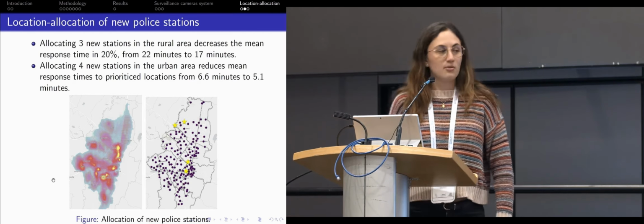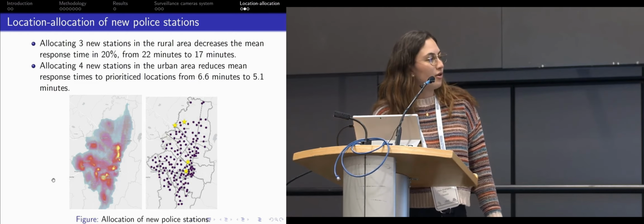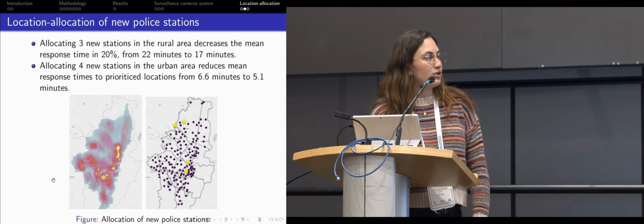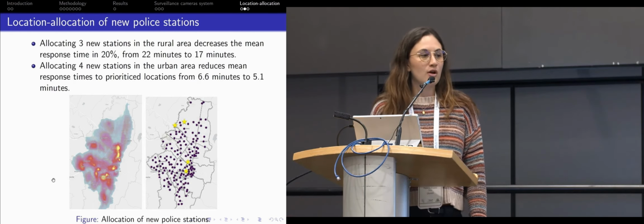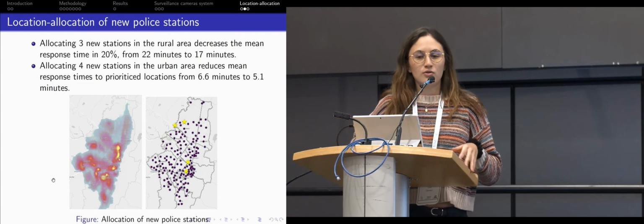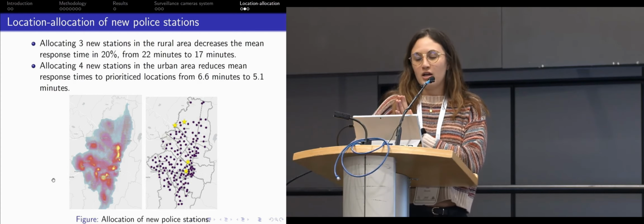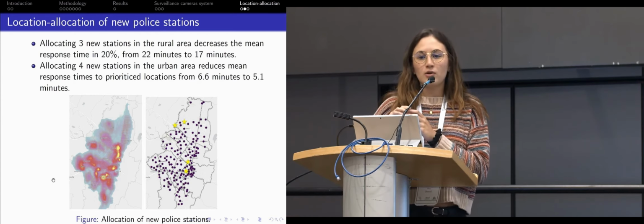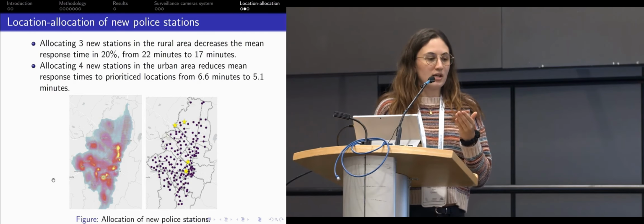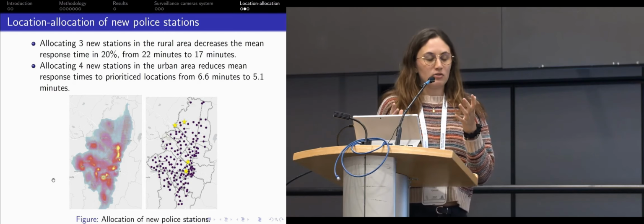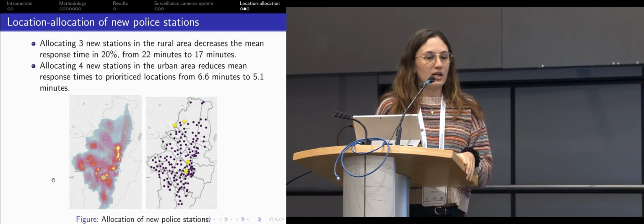So you can see right here an example of 4 new stations that we wanted to allocate in the urban area. We also made it possible for the security office to separate whether they wanted to allocate new stations in urban or rural areas, because they would have different objectives. Maybe just have some police in some area that they know they don't have right now, or minimize the response times.